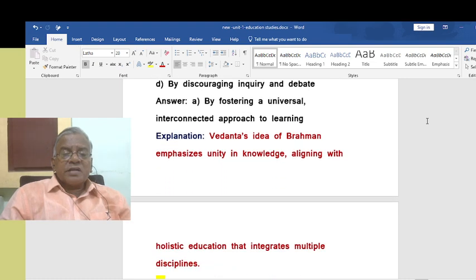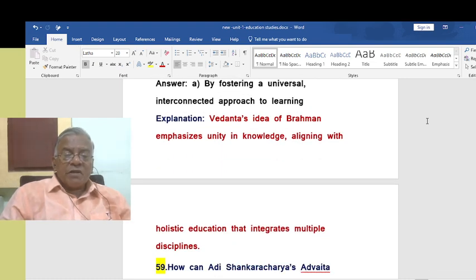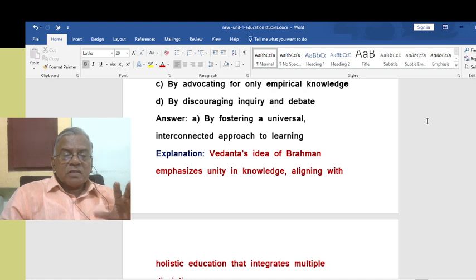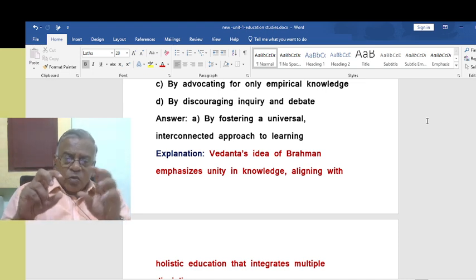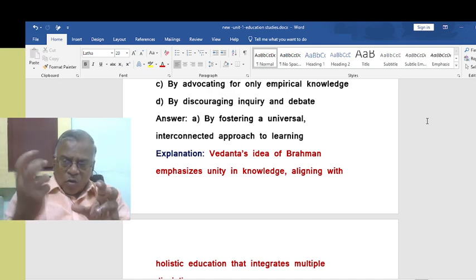Vedanta's idea of Brahman emphasizes unity in knowledge, aligning with the holistic education that integrates multiple disciplines. It's different things we study, but finally we need to unify them all into one entity, one knowledge horizon.